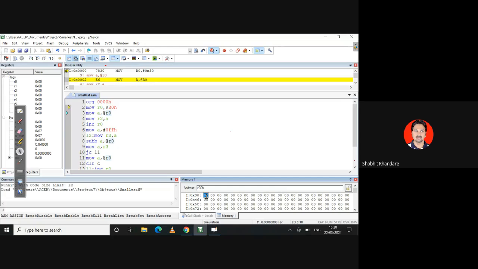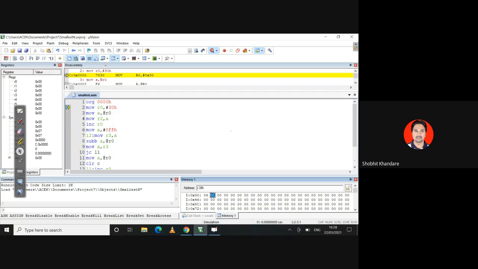in which I have to find the smallest number. So I'm taking 6 numbers. So here 06 will be typed. Then the other numbers you can take, I can take 53. Here I will take 23. Here I will take 42. I want to take 6 numbers. Here I will take 66.